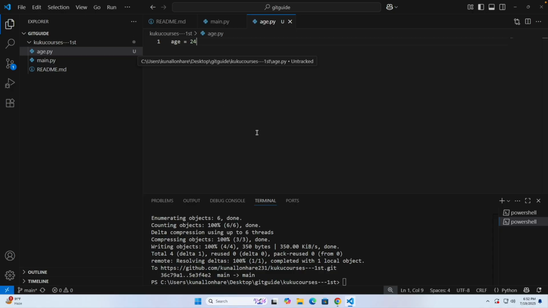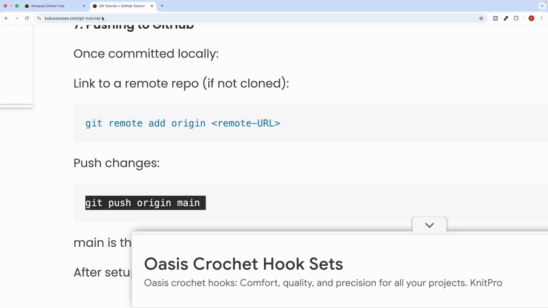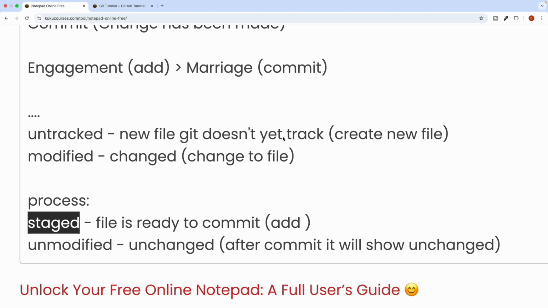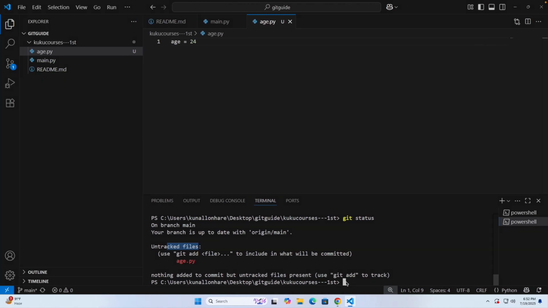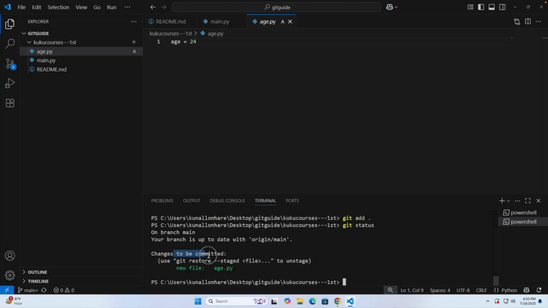Now if you run git status, you can see that there is one untracked file again, which is age. As I have always mentioned, whenever you create a new file, it will always be untracked. To stage it, write git add. If there is one specific file, name that file, otherwise you can put dot, and click on enter. Now if you run git status again, you can see this file is ready to commit.